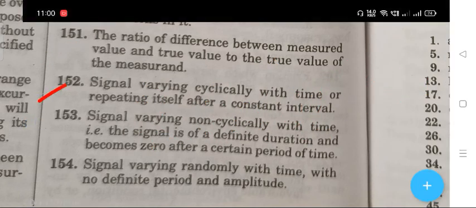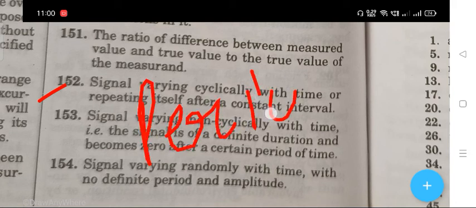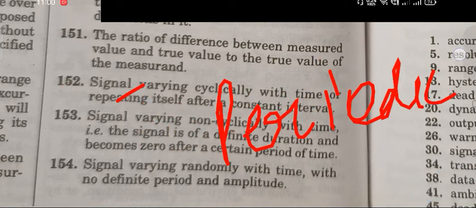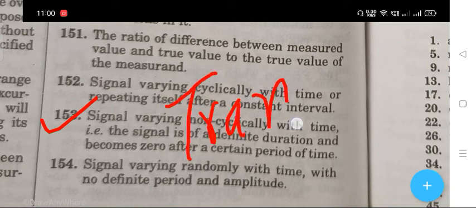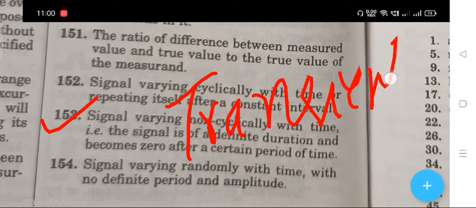The next question: signal varying cyclically with the time or repeating itself after a constant interval. The right answer is periodic. The next question is signal varying non-cyclically with the time, that is the signal is of a definite duration and becomes zero after a certain period of time. The right answer is transient.